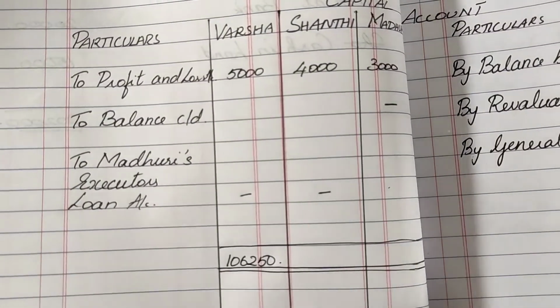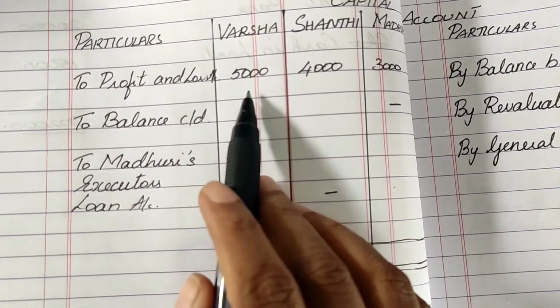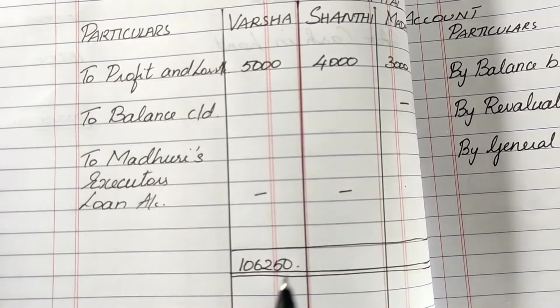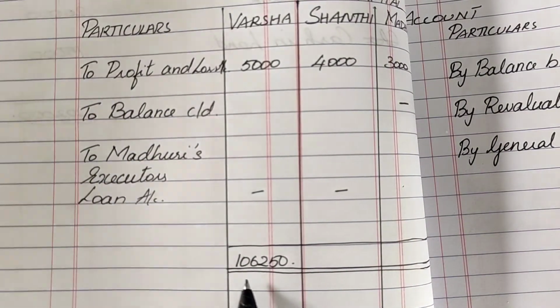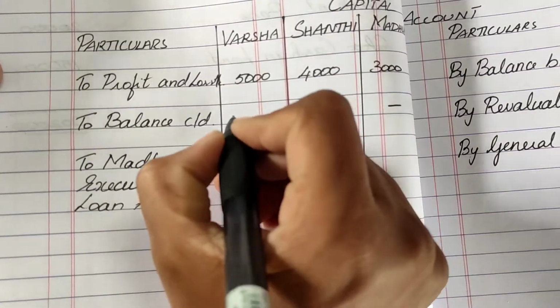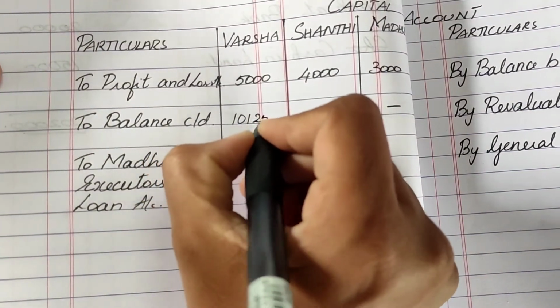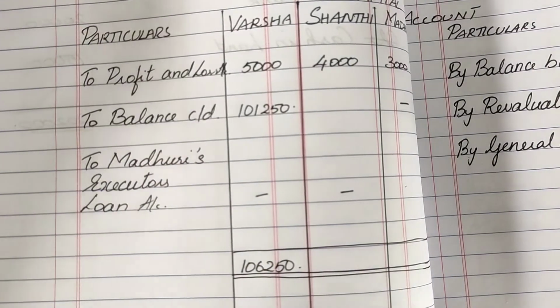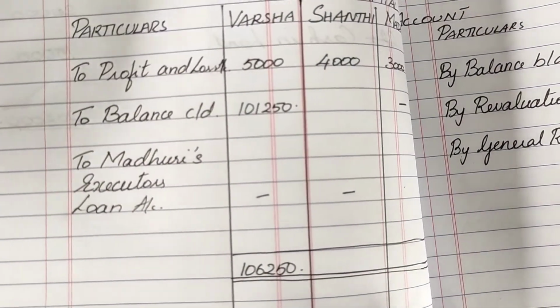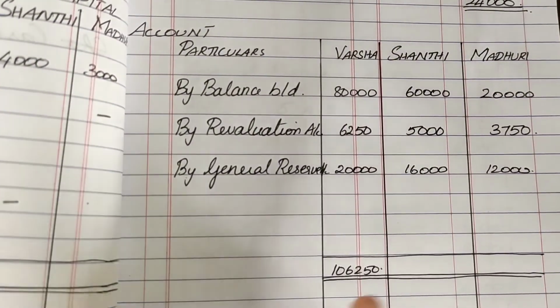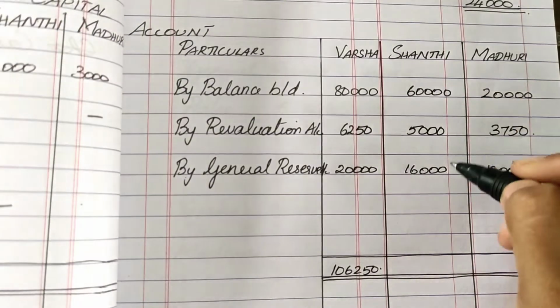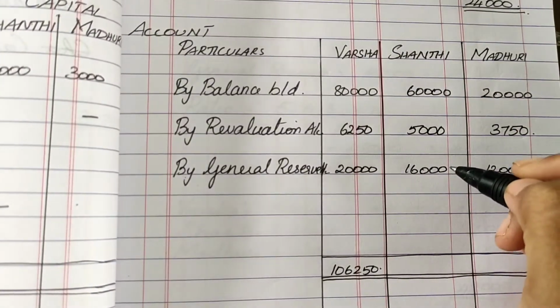On the debit side now, Varsha has 5,000 for profit and loss account. So 1,06,250 minus 5,000, we get 1,01,250 for Varsha's capital account balance carried down. Likewise, coming into Shanti's credit side, when we add, we get 81,000.